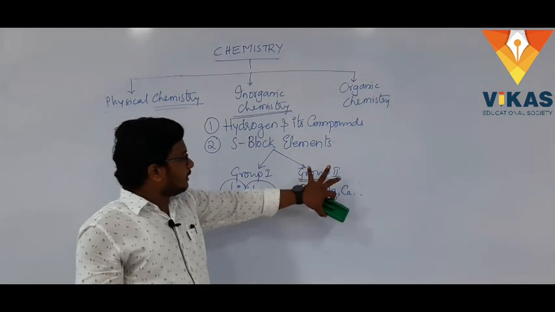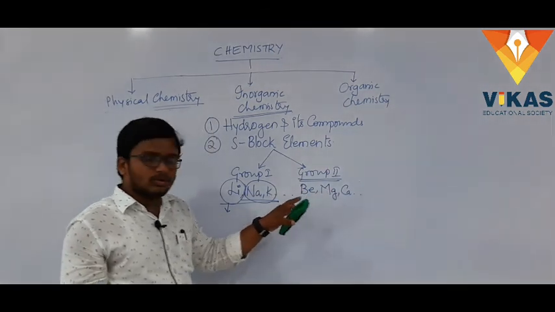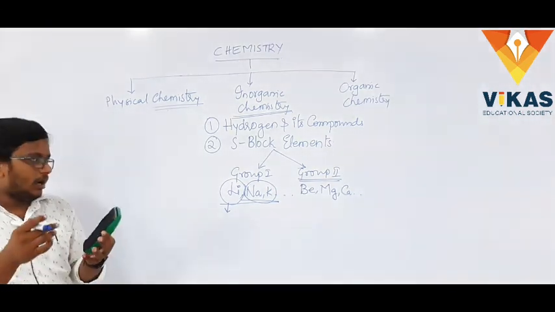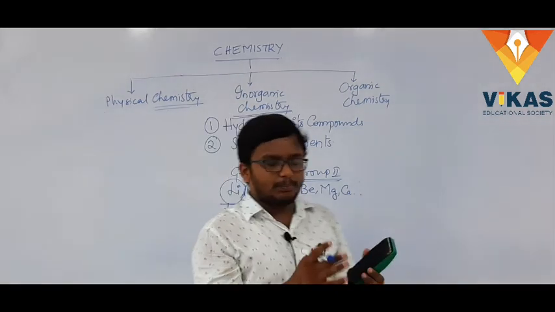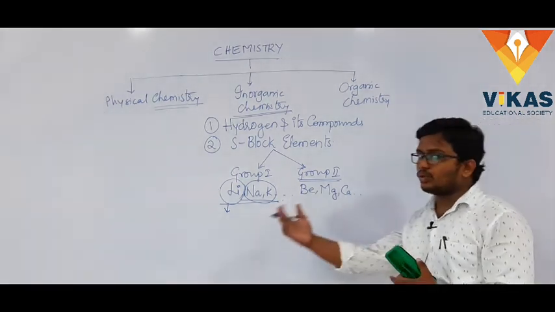In the group 2 elements, we will also look at the atomic properties, how they change from top to bottom, and how they have similar properties with other group elements.